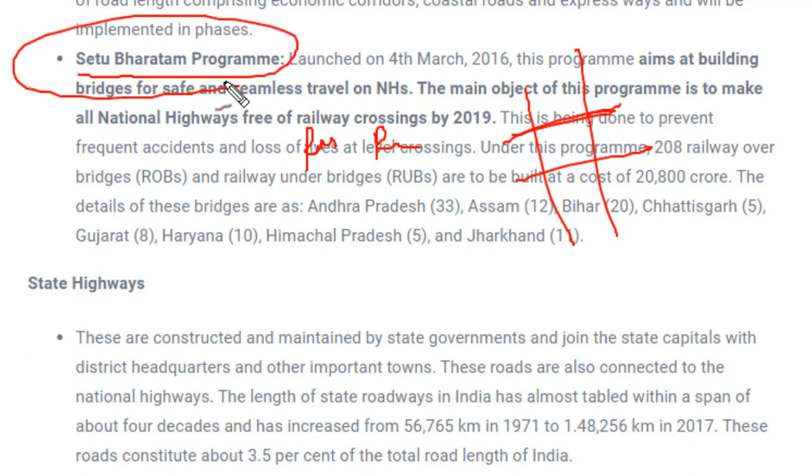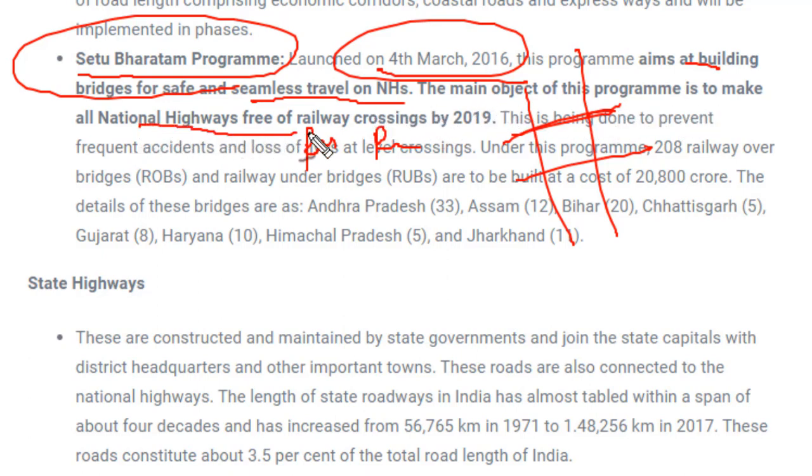the Setu Bharatam project program was launched on 4th March 2016. Fine. And what is its aim? Its aim is building bridges for safe and seamless travel on national highways, and the main objective of this program is to make national highways free of railway crossings. So there should be no railway crossing on the national highway. For that very purpose, this Setu Bharatam program was launched.